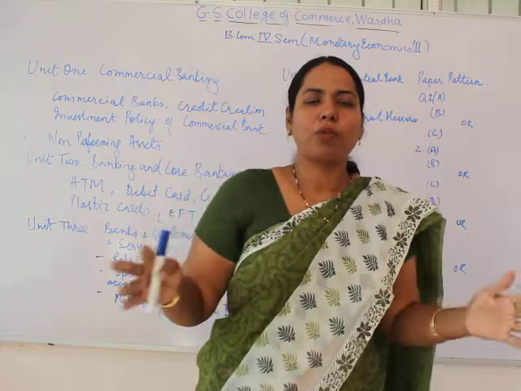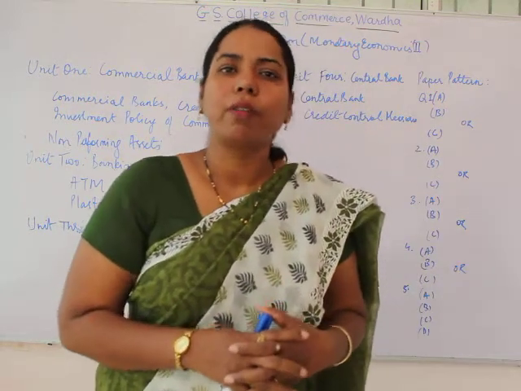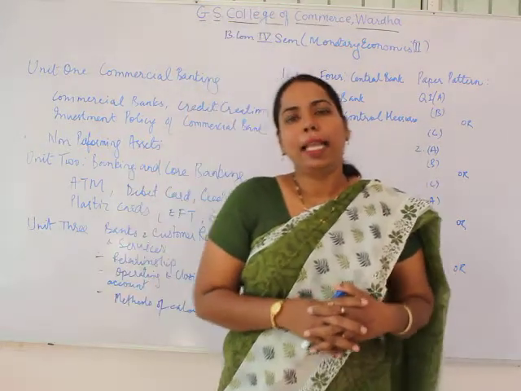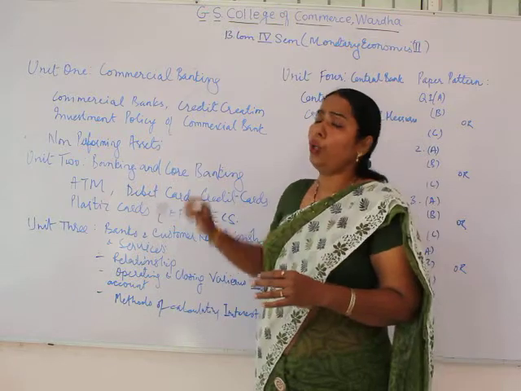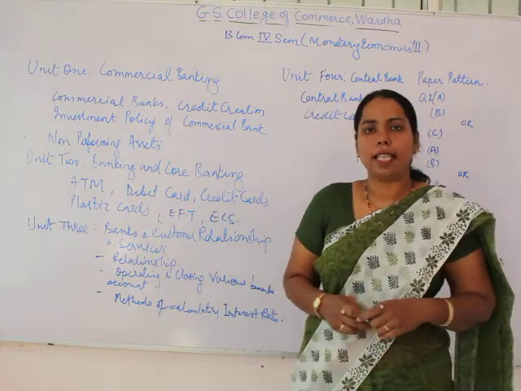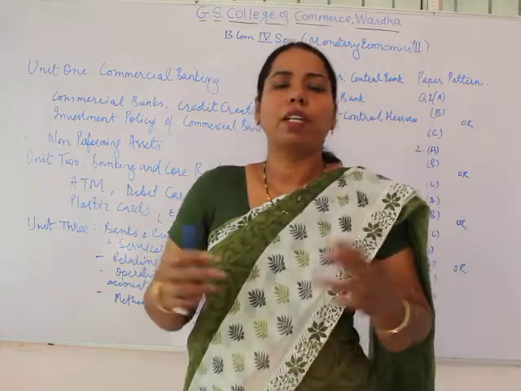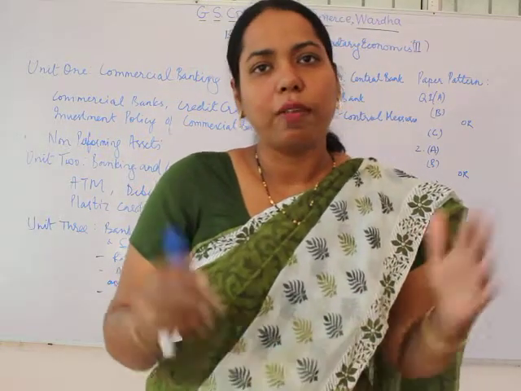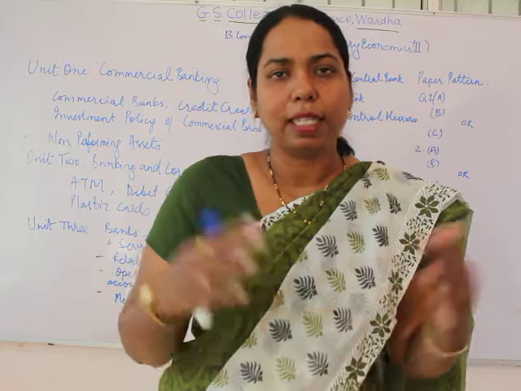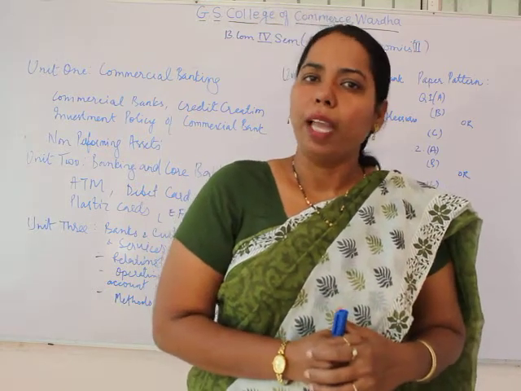All these aspects would come under the first chapter of the first unit, and then the second chapter is non-performing assets, that is NPA. So in the first unit we have only 2 chapters: the first is the fundamentals of commercial banks and the second is non-performing assets.